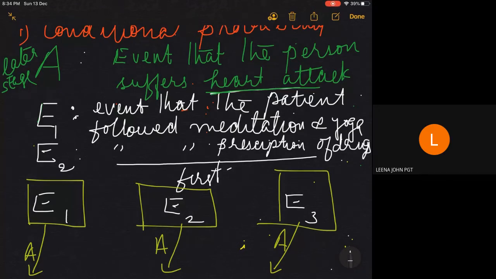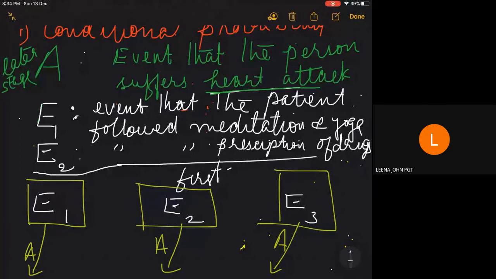Means he is going to the doctor. So this is the first level of actions. Again, try to understand, children, the first level of action is totally exhaustive. The first event is that the person goes for meditation and yoga. Another event is that the person goes for prescription of drugs.